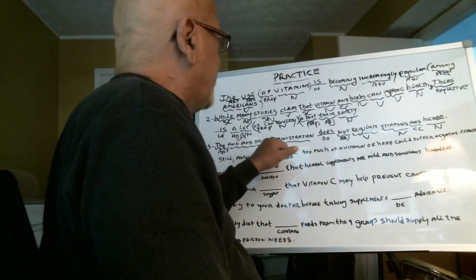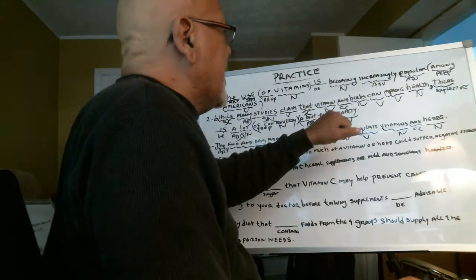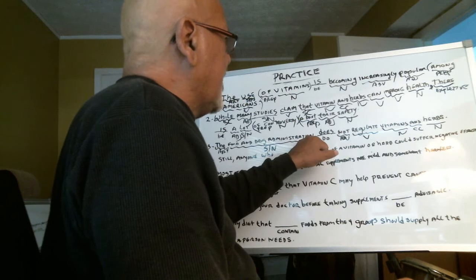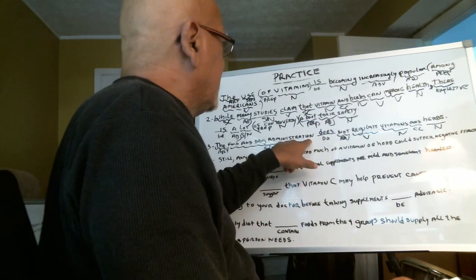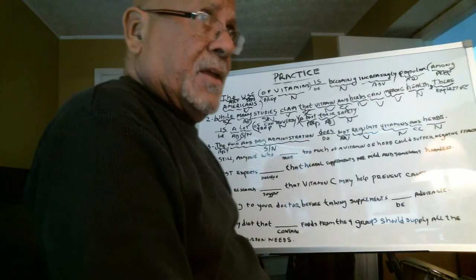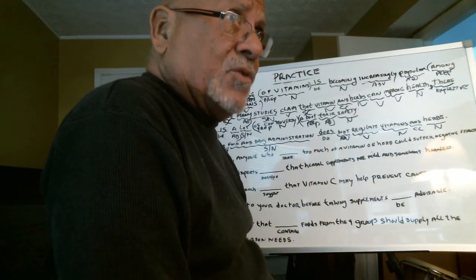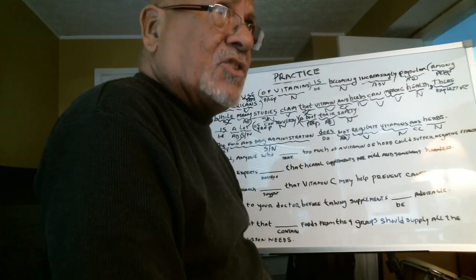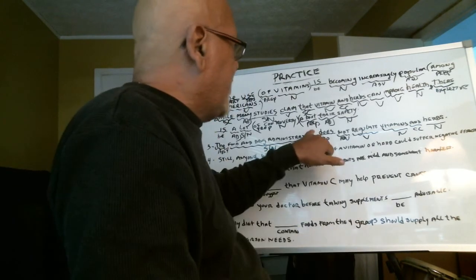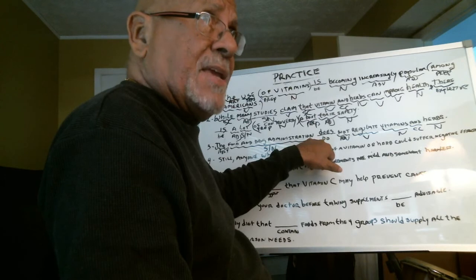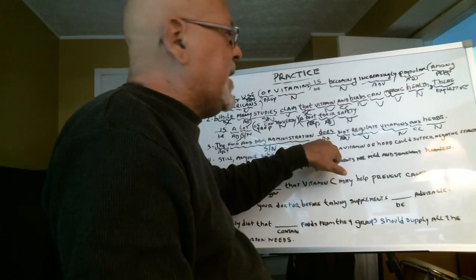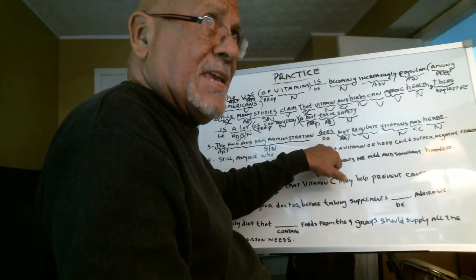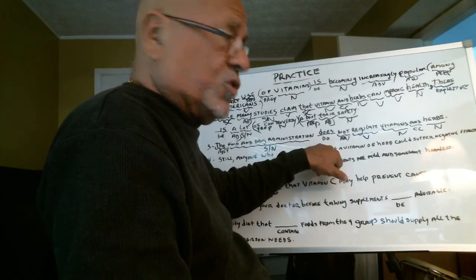The Food and Drug Administration does not, singular subject, singular verb. If the subject was the Food and Drug Administrations with an S, which means now it's plural, then the verb would be do. So it would read as such.